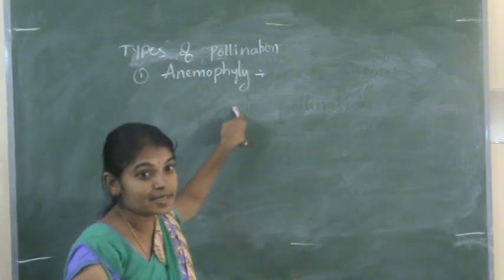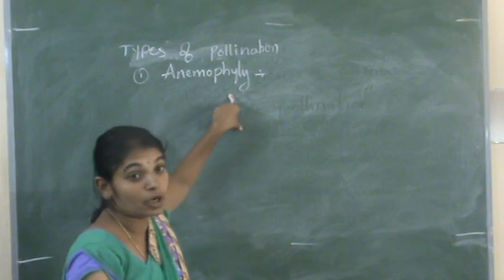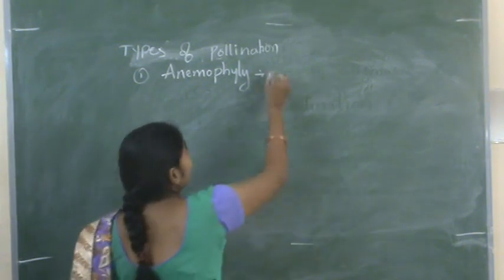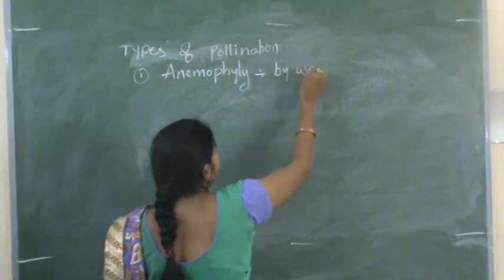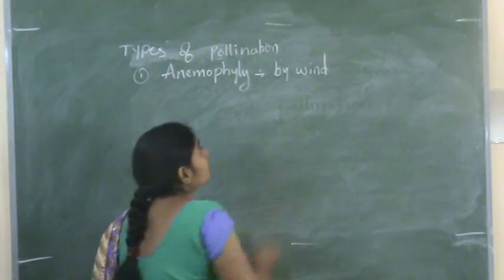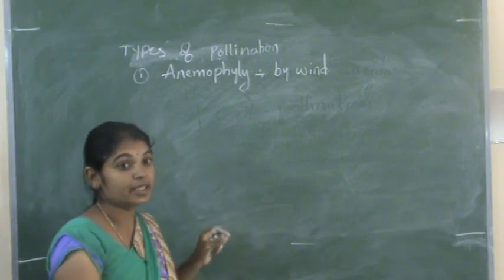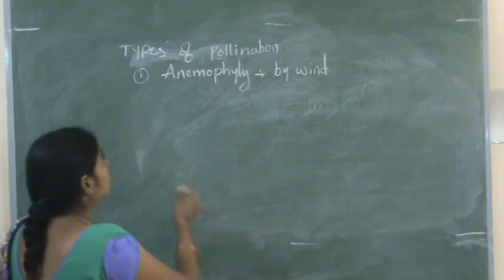Anemophily is the transfer of pollen grains by wind. Here wind carries the pollen grains from anther to the stigma.